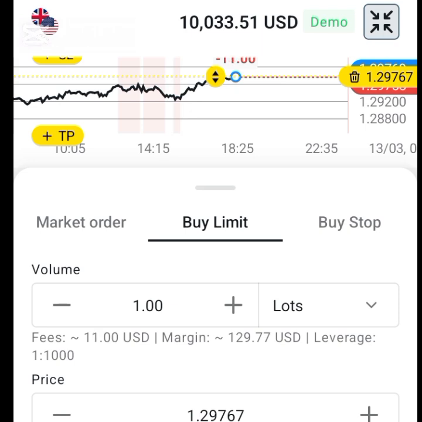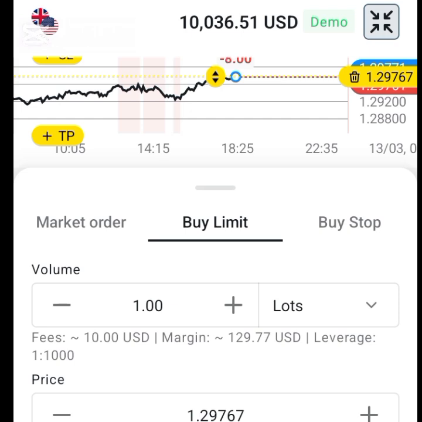Okay, when you say the market is bullish, we are still dealing with forex. In this video we're dealing with forex terms, but when you say the market is bullish, it means that it's going up. It is comprised of a series of higher highs and higher lows. So you think that is bullish, but the price where it is at is too high for you to enter, so you believe it's still going to retrace and come down before it continues going up, so you use a buy limit order.